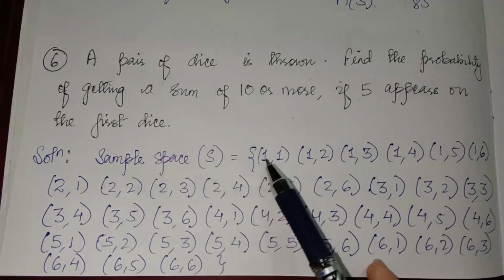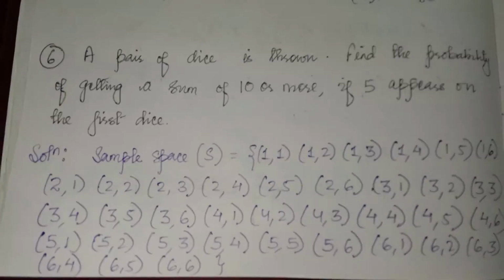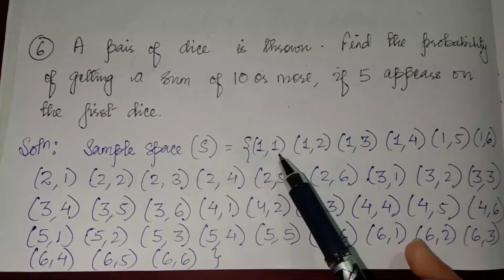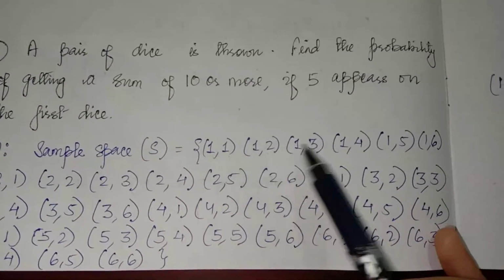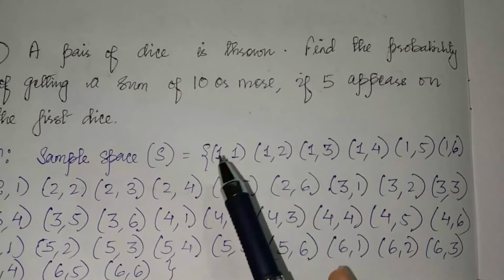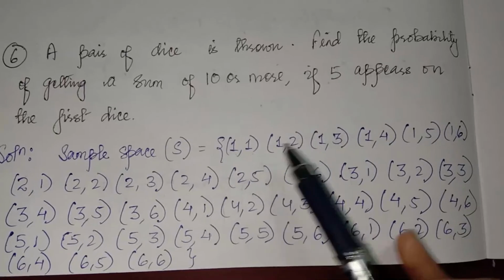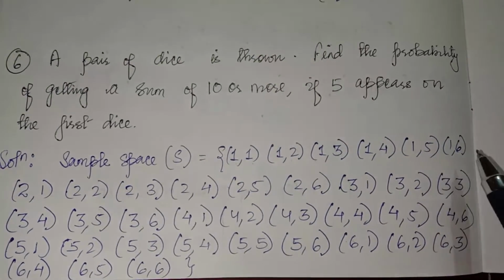First we will keep one constant. If the first die shows 1, the second die may show 1. It can show 2 also, 3, 4, 5, 6. So these are the possibilities when the first die shows 1.